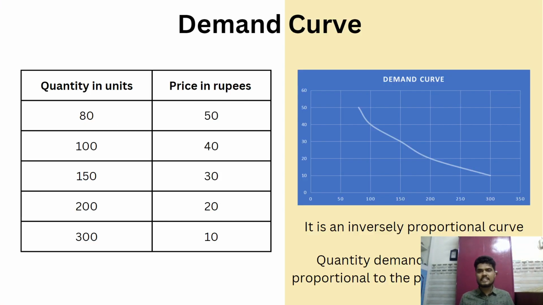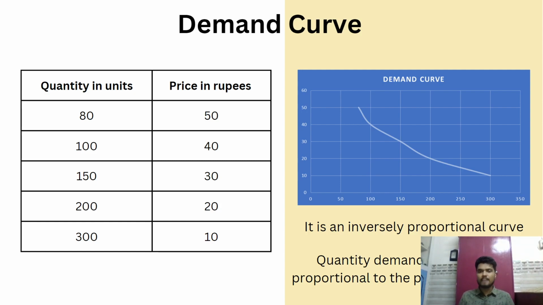Then we will see the demand curve. As I said earlier, there is an inversely proportional relationship between quantity demanded and the price of the quantity. Thus, we can clearly see the inversely proportional curve here. The demand curve is basically an inversely proportional curve. It is a curve sloping downwards.